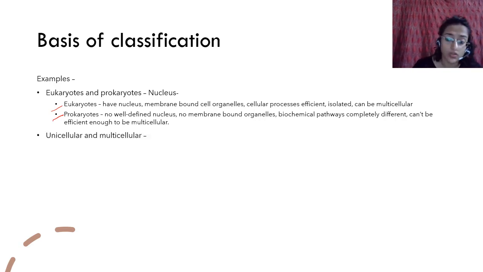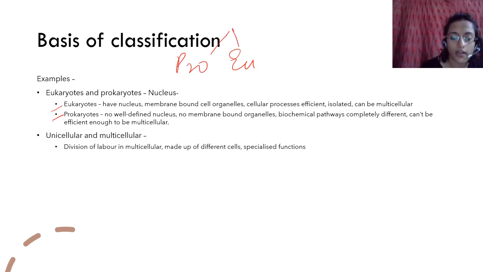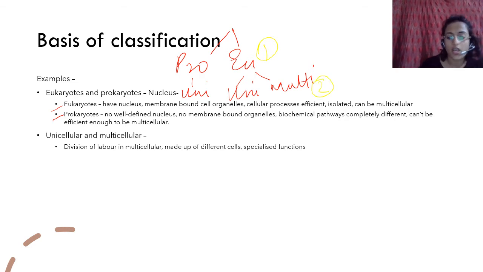Then you can also have unicellular or multicellular. This can be either along with this, or it can be another stage. So you can say, okay, we have differentiated between prokaryotic and eukaryotic. But prokaryotic is generally only unicellular, right? So that is done. Then you can have eukaryotic, you can have unicellular, and you can have multicellular, right? So this is the second level of difference. This is the first level of difference, this is the second level of difference. So that way you can differentiate them.